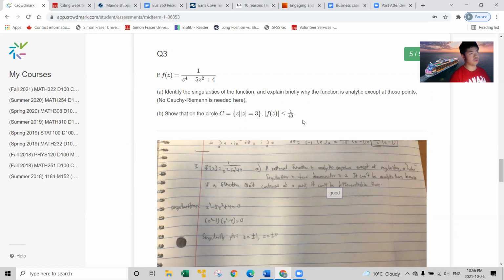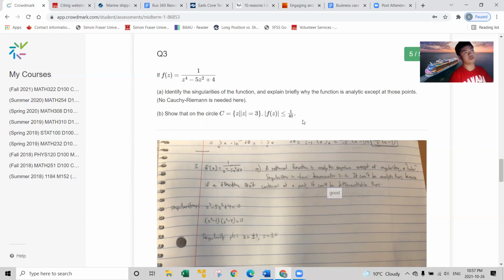What you do here is you recognize a trick that anytime there's a rational function, it is analytic everywhere throughout the complex domain, except where the denominator is equal to 0. Why is that? Well, a rational function consists of polynomials on the numerator and polynomials on the denominator.